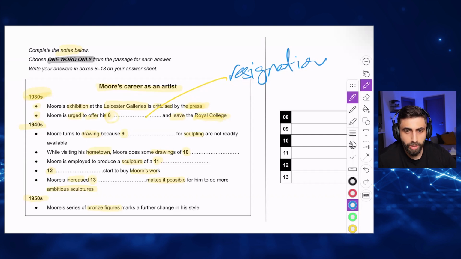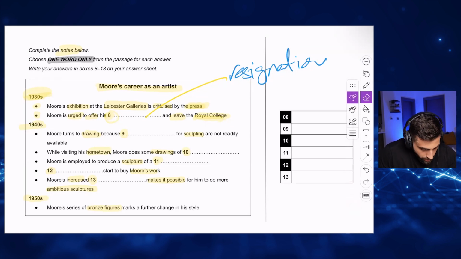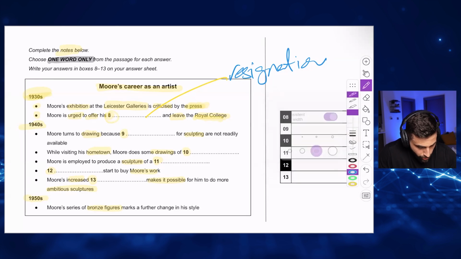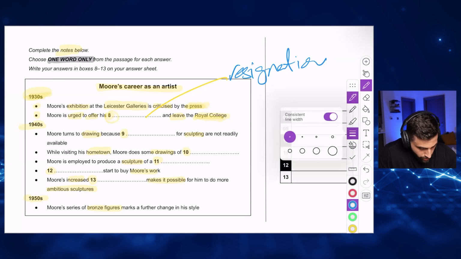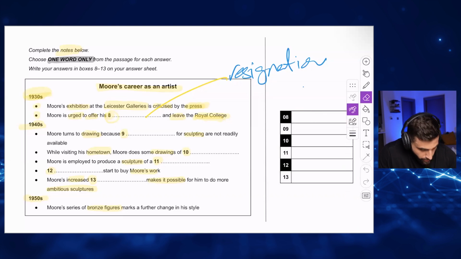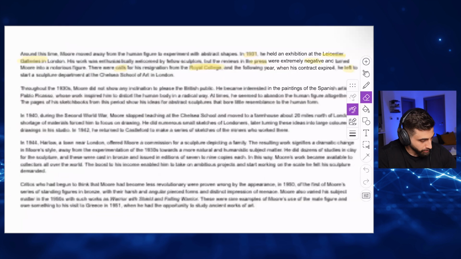If you write this way in the answer sheet, you're going to get a 0. You should write it this way on the answer sheet. Let me show you. I'll write it at the end because I have to fix the thickness. Okay, cool, cool. Let's keep reading.